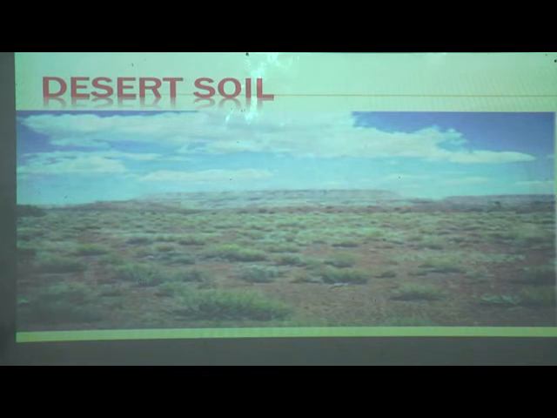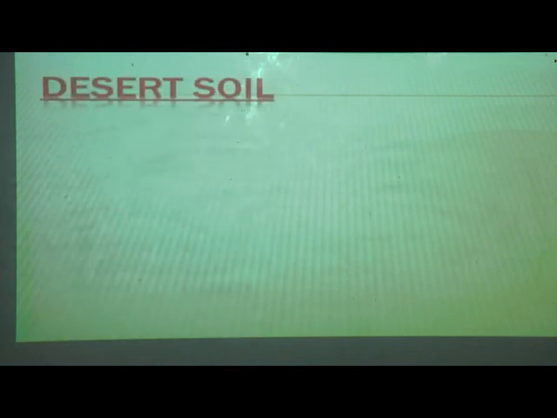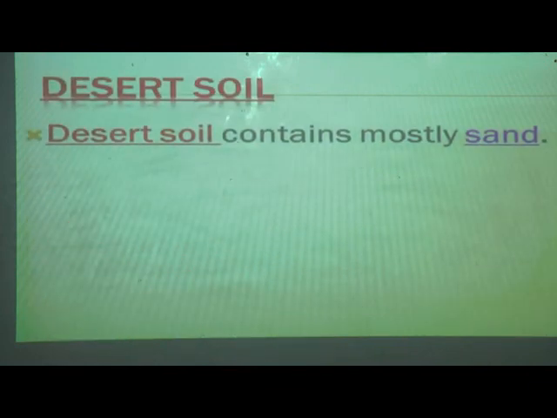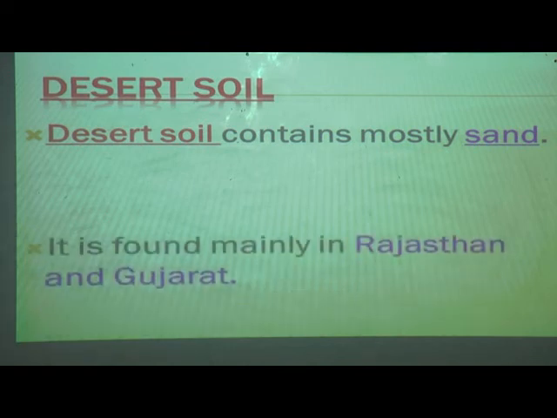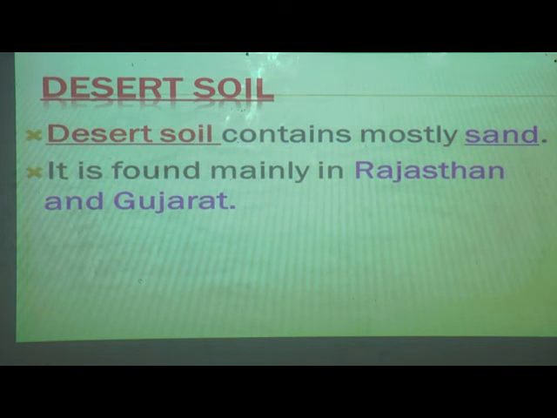Can you see here, students? How is the land? It is all cracked. There is no greenery there. It is all dry places and sand will be there. There is no soil. It is not fertile also. Now desert soil contains mostly sand. Desert means what? Sahara desert, that is Rajasthan. Correct students? Sand is there. It is found mainly in which places? Just now I told you all, Rajasthan and Gujarat.